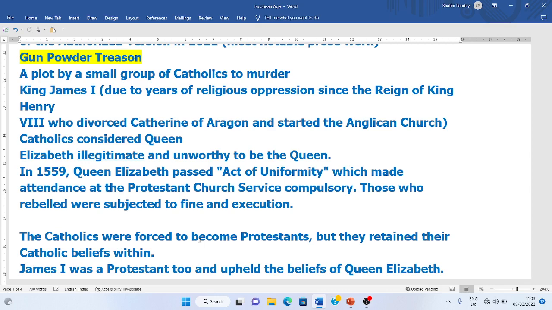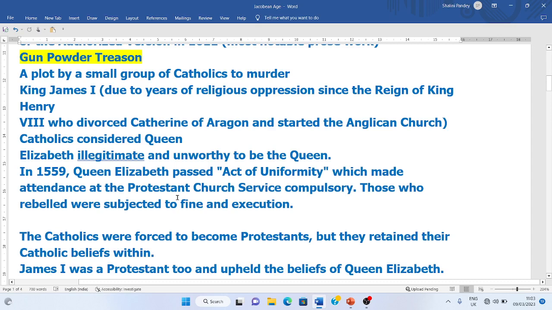And here what happens is, there was a conspiracy in England, where a group of English Catholics were against King James First, because King James First was a staunch Protestant. So people made a plan to execute him.